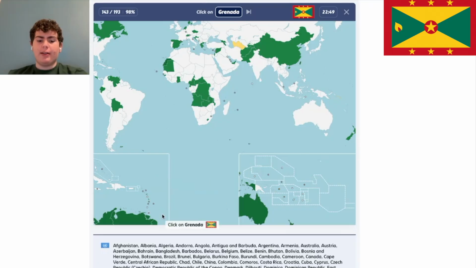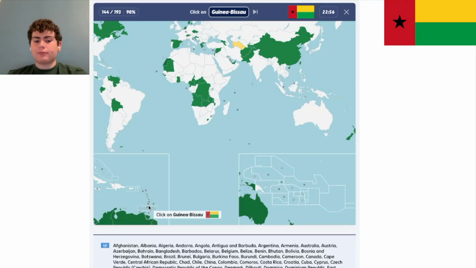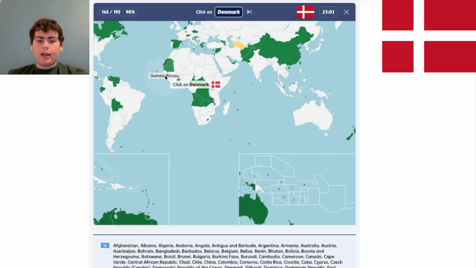Grenada is a country in the Caribbean. If I'm not mistaken, I very well could be mistaken, it's that one. Okay, great. Guinea-Bissau is this little country. There are a lot of Guineas. There's Guinea-Bissau, there's regular just Guinea, there's Papua New Guinea, there are a lot of Guineas.